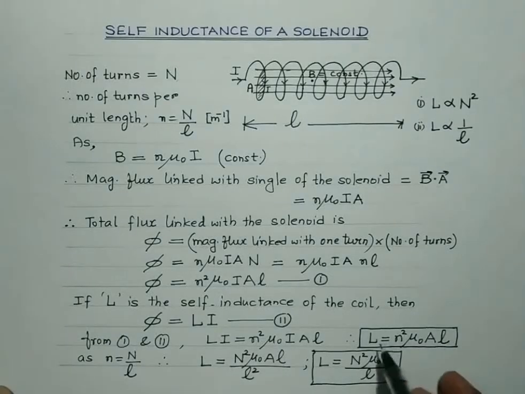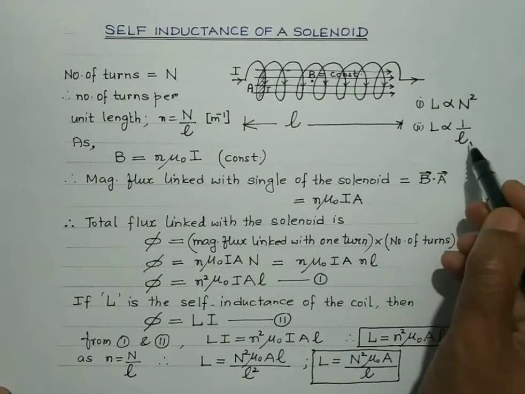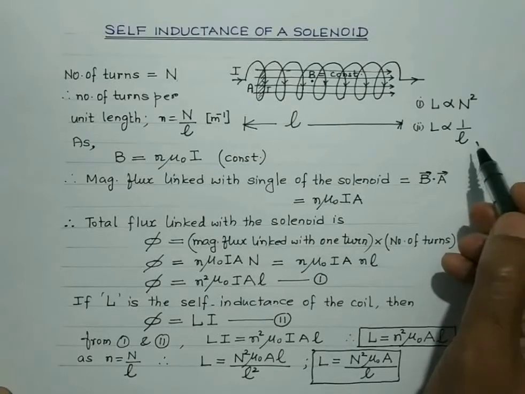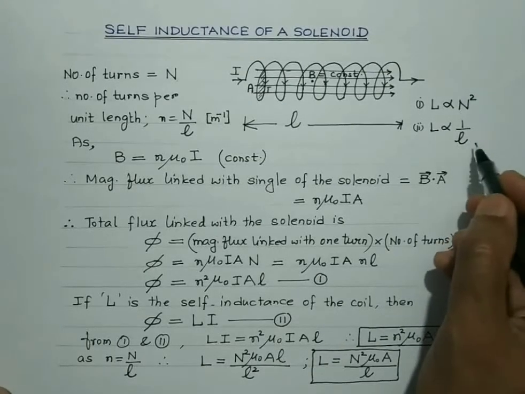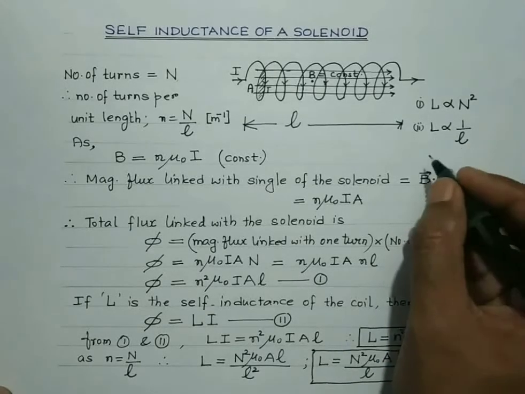Now, this formula won't be used if you want to find the relationship between self-inductance and the length of the solenoid, because on changing the length of the solenoid, this value of small n will also get changed. So in such a case, make use of this particular expression. Because on changing the length, with the other factors remaining constant, the self-inductance of a coil is found to be inversely proportional to the length of the solenoid. That is, on increasing the length of the solenoid, the self-inductance of the coil decreases.